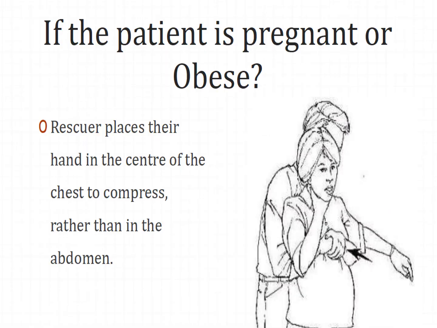Okay, what if the patient is pregnant or obese? When there is a patient with a big tummy, or if the patient is pregnant, you just can't keep your fist above the navel and try to administer Heimlich's maneuver. It's not going to work, and in a pregnant patient, it can be even more dangerous. So rescuers should place their hand in the center of the chest. It's not on the abdomen, it is placed on the chest to compress and create the pressure.